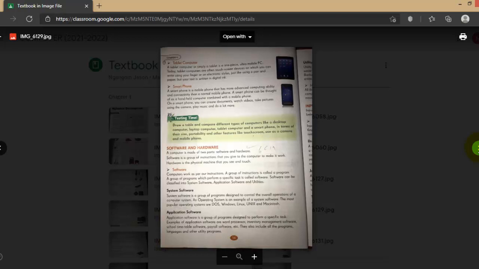Windows is the most popular one, the one which we are using at school, at home. It is developed by Microsoft Corporation. And system software is compulsory for each and every computer. If a computer does not have system software, then we cannot start up the computer, and we cannot use that system, because it is the interface between the user and the computer. All the components, like printer, mouse, keyboard and all, communicate with each other, and the system is controlled by this operating system.